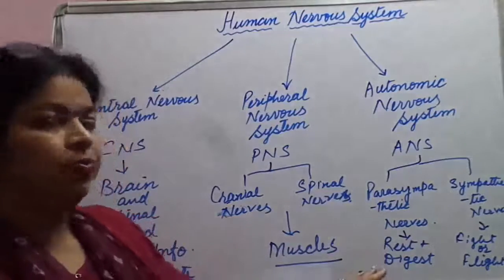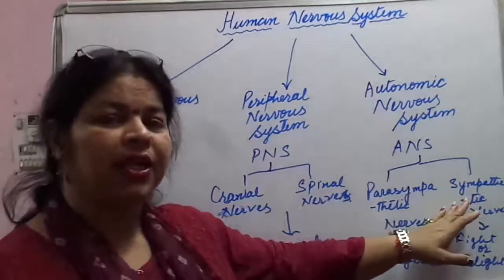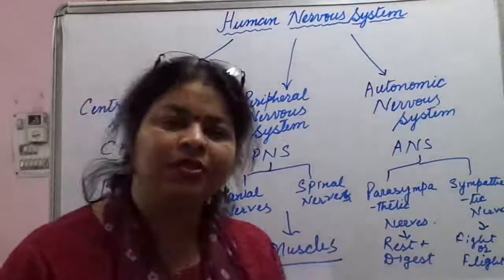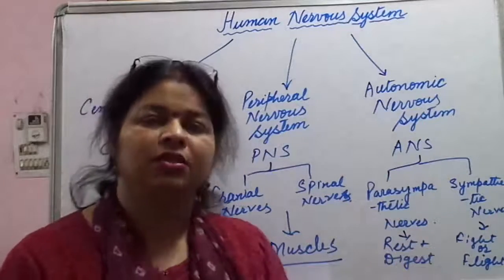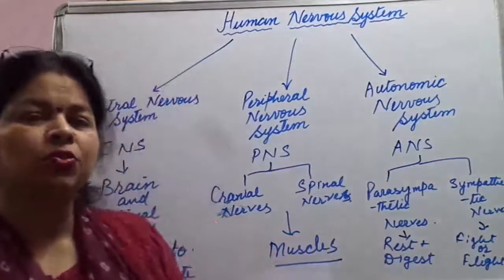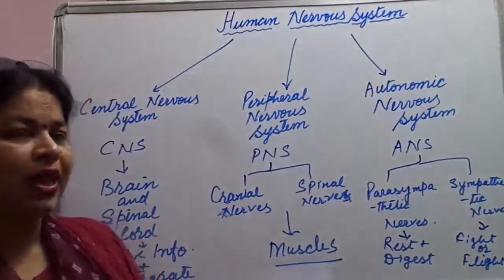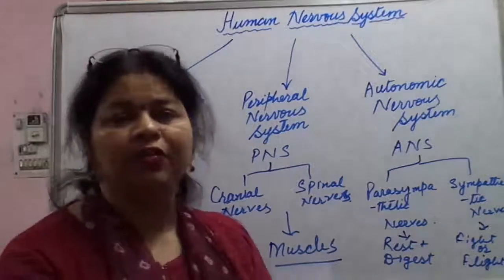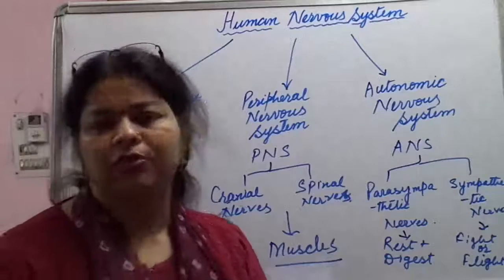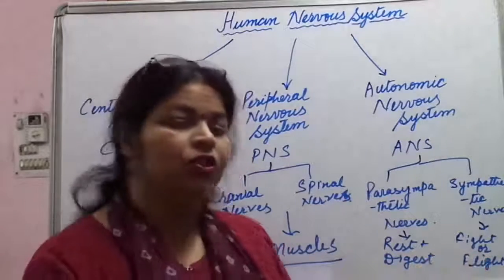Another one is sympathetic nervous system, and it is also known as fight or flight. In such situations when either human being has to fight with that situation, or run away from that situation, we call it fight or flight.